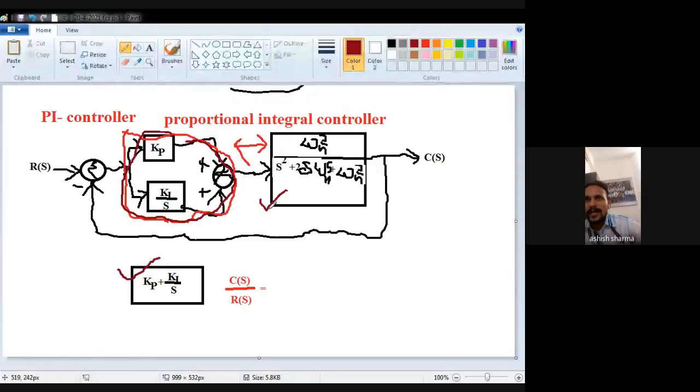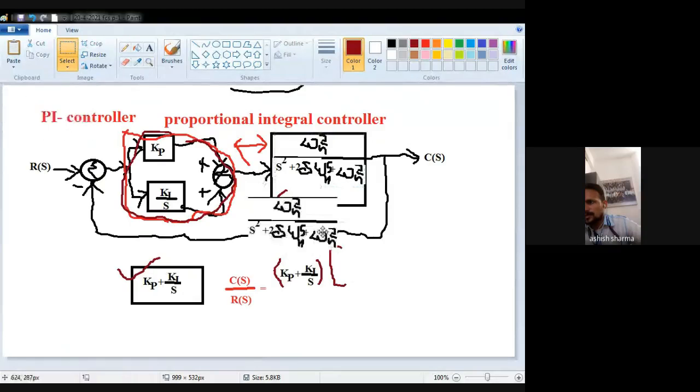So C(s) by R(s) is equal to Kp plus Ki by S multiplied by omega n square divided by S square plus twice del omega n s plus omega n square.